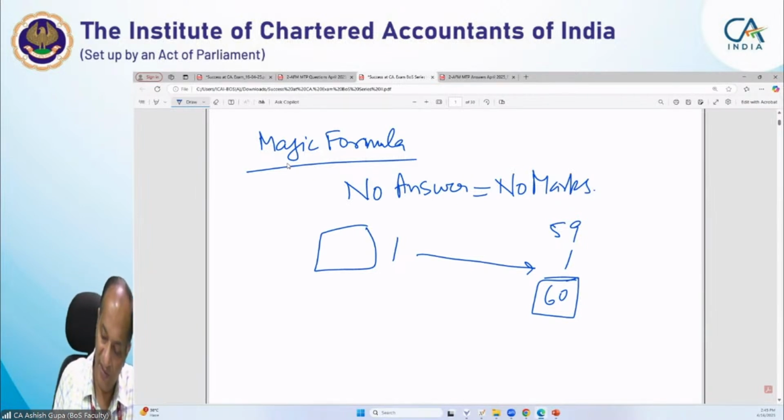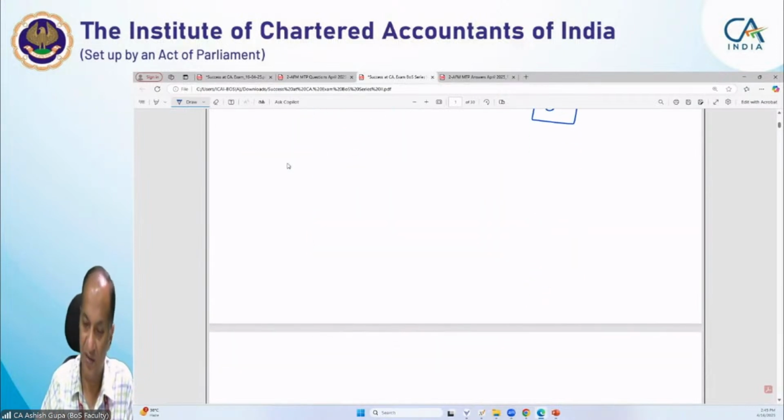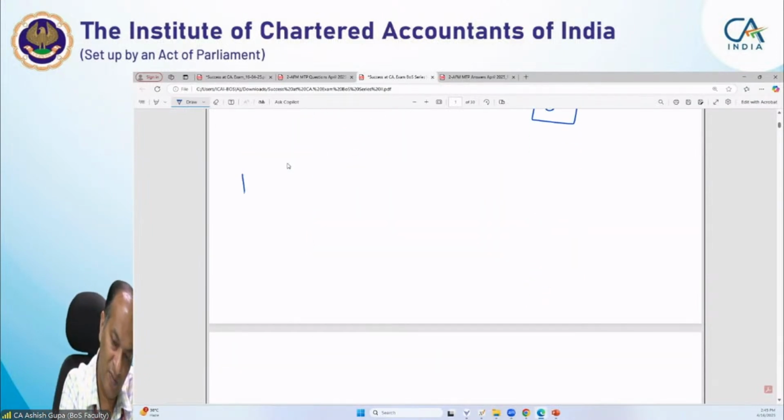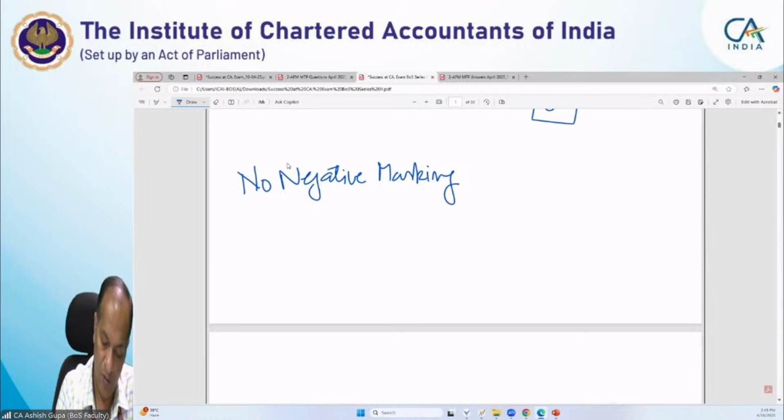And another magic formula: since there is no negative marking, it is always smart to guess.